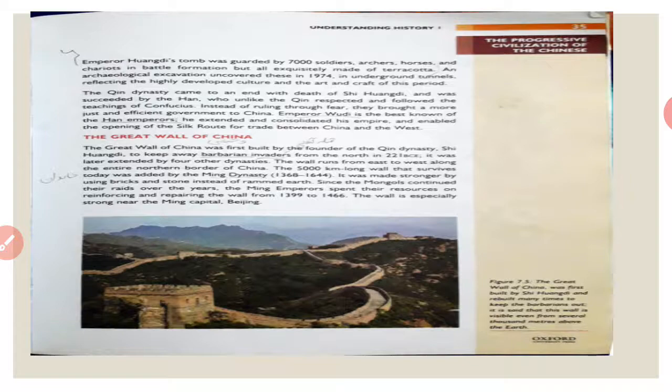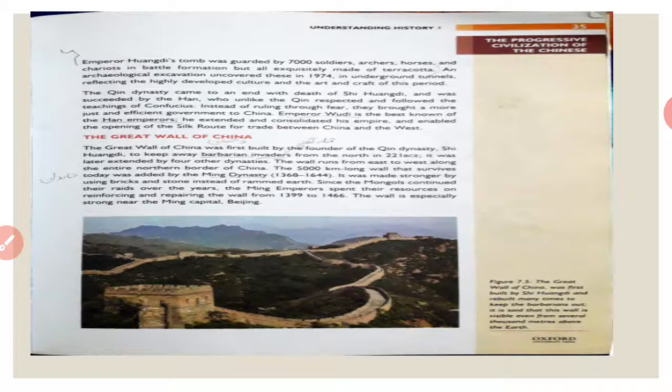Emperor Huangdi's tomb was guarded by 7,000 soldiers, archers, horses, and chariots in battle formation, all made of terracotta.